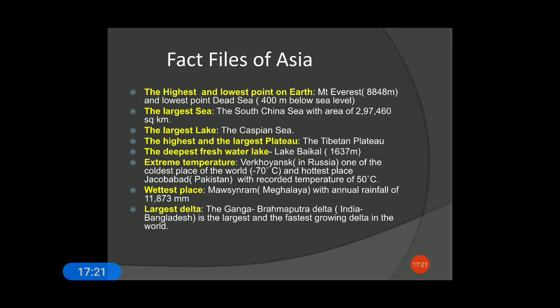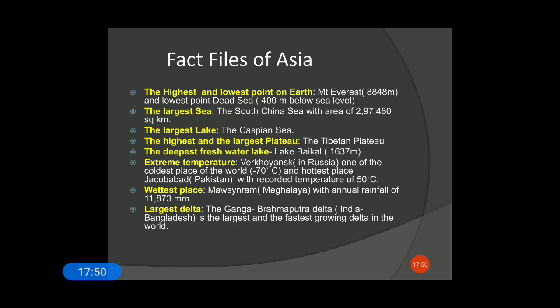And extremities of temperature: Verkhoyansk in Russia is one of the coldest places in the world, having recorded a temperature of minus 70 degrees Celsius. And the hottest place is Jacobabad in Pakistan, which records a temperature of 50 degrees Celsius.